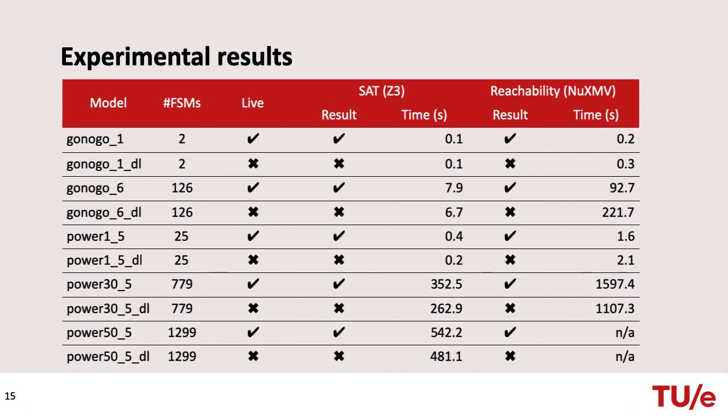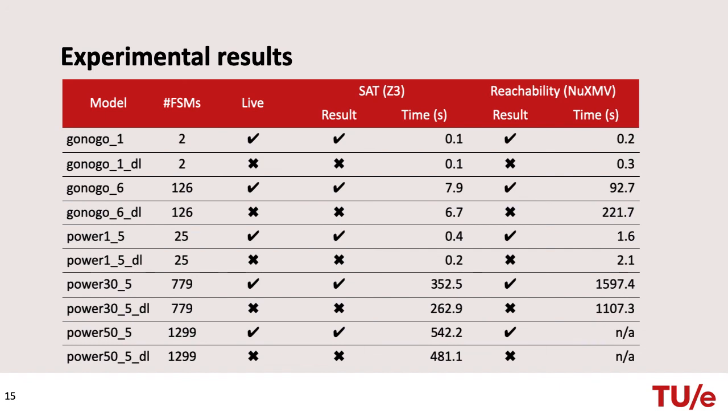The largest go-no-go models contain 126 FSMs. Liveness of the largest deadlock-free go-no-go model is proven using SAT in 7 seconds. Reachability analysis takes about 2 minutes for the same model. For the largest go-no-go model with a deadlock, the deadlock is reported using SAT in about 6 seconds. Its existence can be proven using reachability in about 4 minutes.